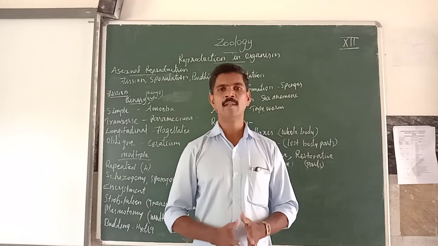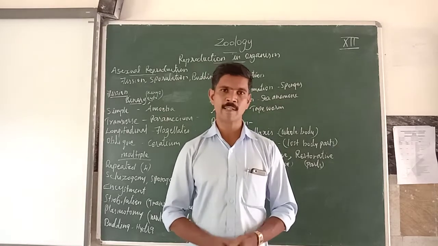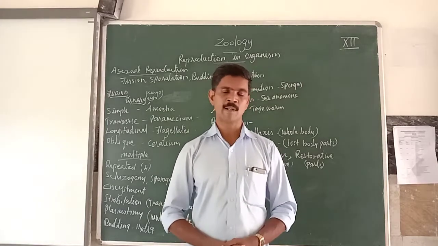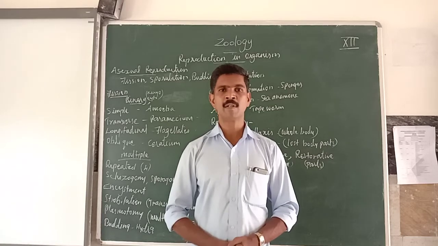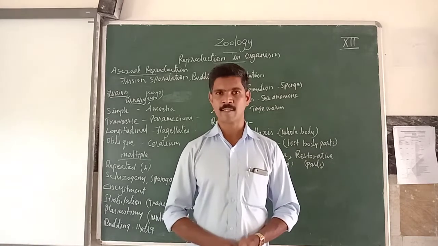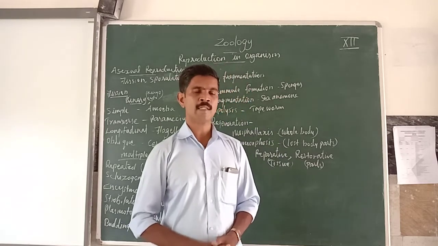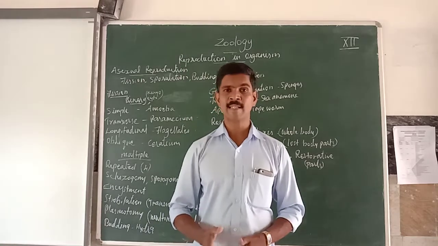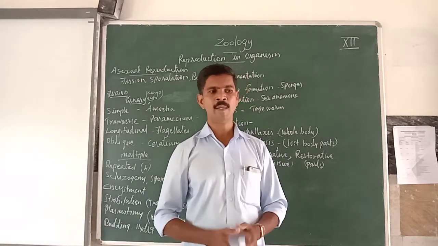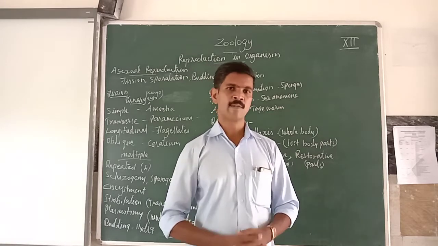All living organisms produce their young ones by either the sexual reproduction method or the asexual reproduction method. Every living organism follows one of sexual or asexual reproduction. Understand? In this class today we are going to study some important types of asexual reproduction. But first, before studying asexual reproduction, you should understand the difference between sexual and asexual reproduction.